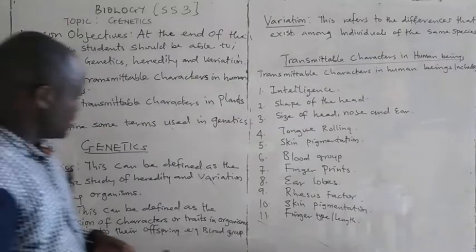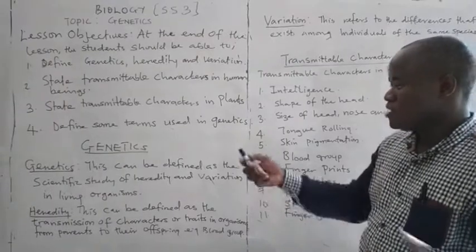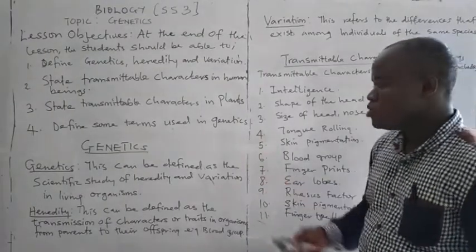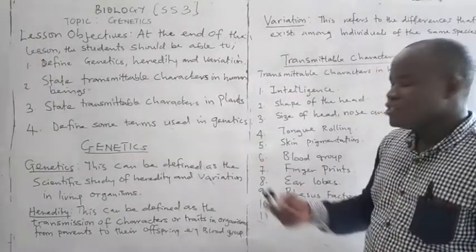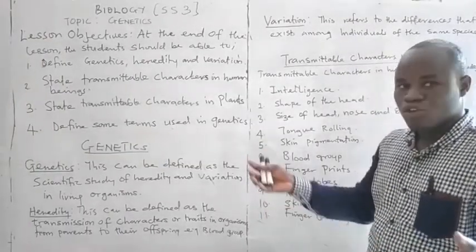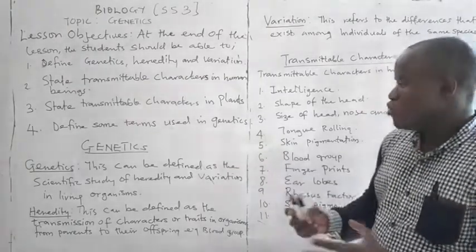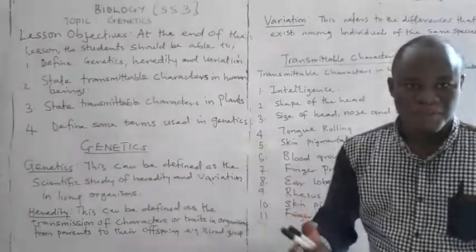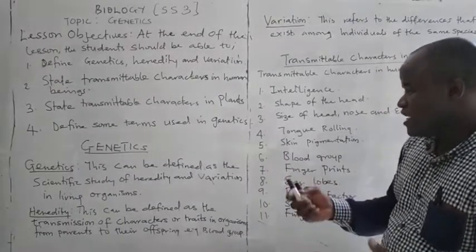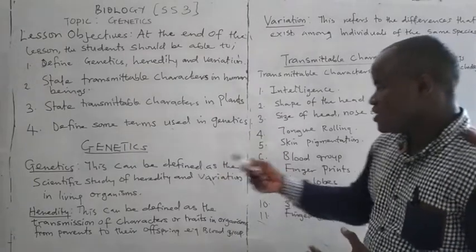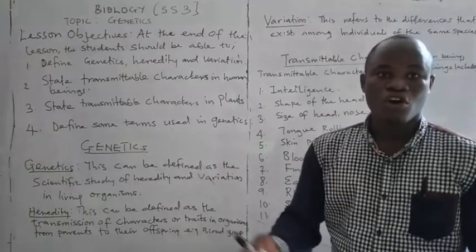In SS1, you were taught different branches of biology, which include botany, zoology, ecology, entomology, physiology, anatomy, and so on, where we made mention of genetics. Now we want to look at genetics in detail. What is the meaning of genetics? Genetics can be simply defined as the scientific study of heredity and variation in living organisms.